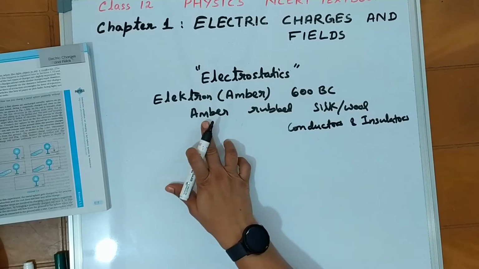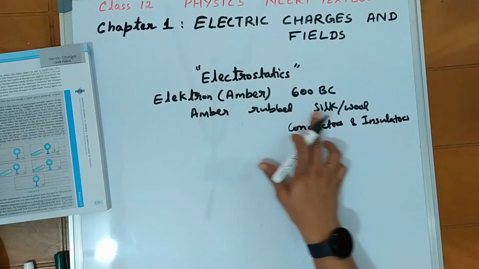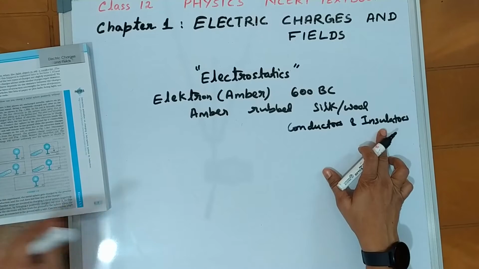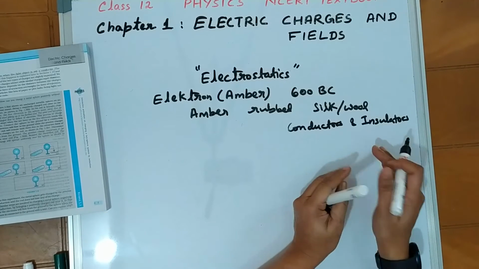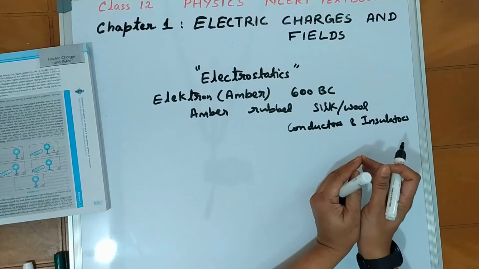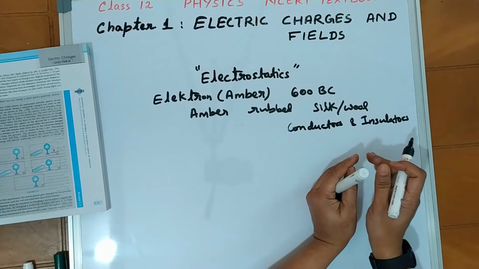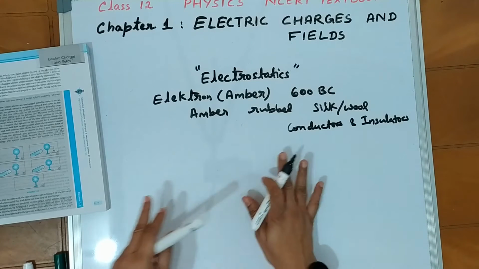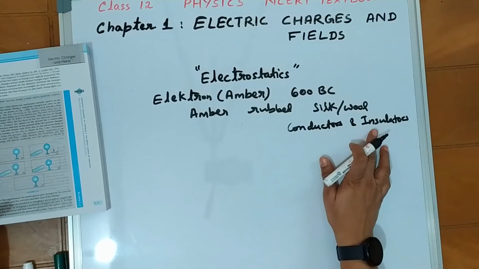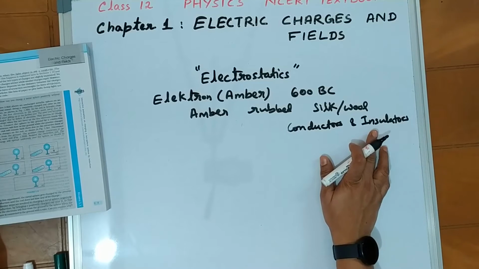But if a charged substance like amber is kept in contact with an insulator, charge transfer definitely occurs, but those charges stay accumulated at one place on the insulator. They are not distributed throughout the body of the insulator. So this is what we have to understand about conductors and insulators in this chapter.